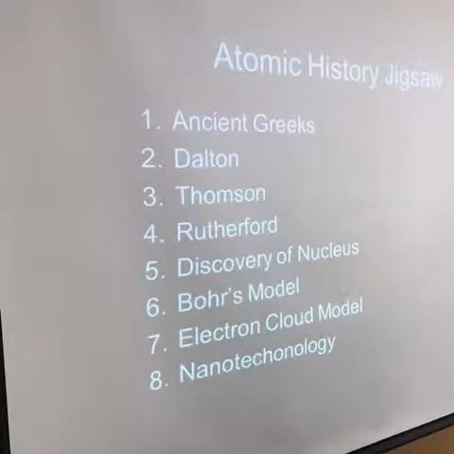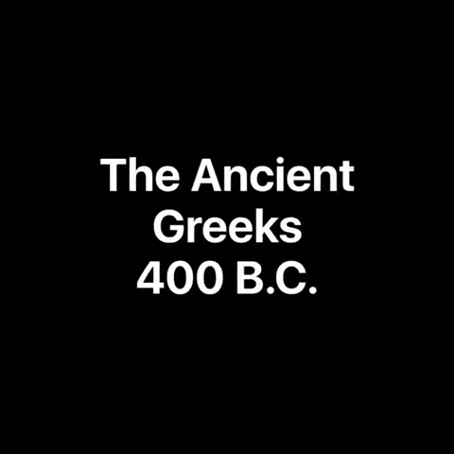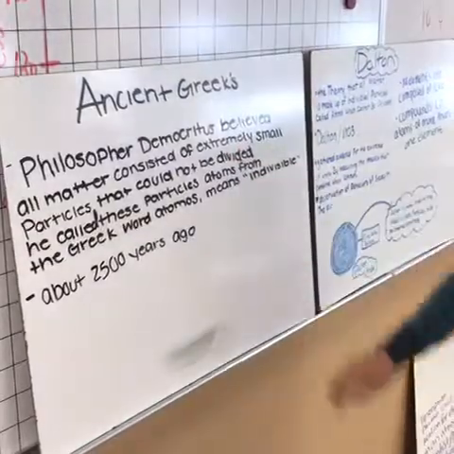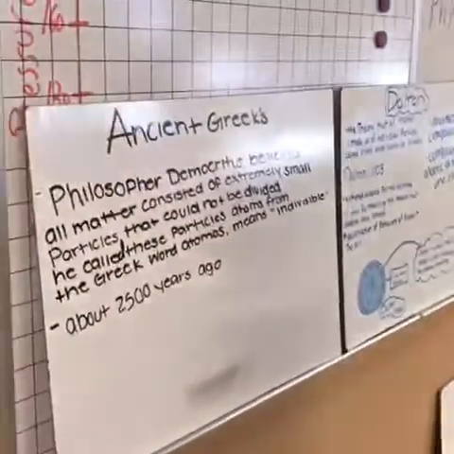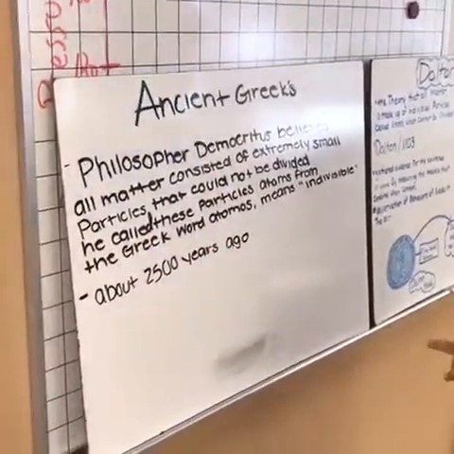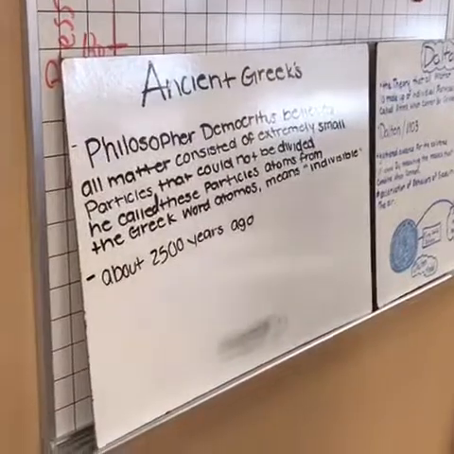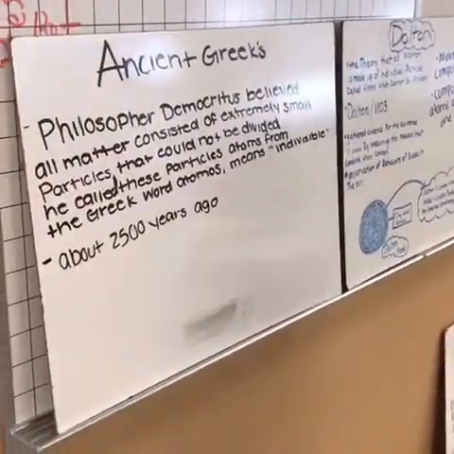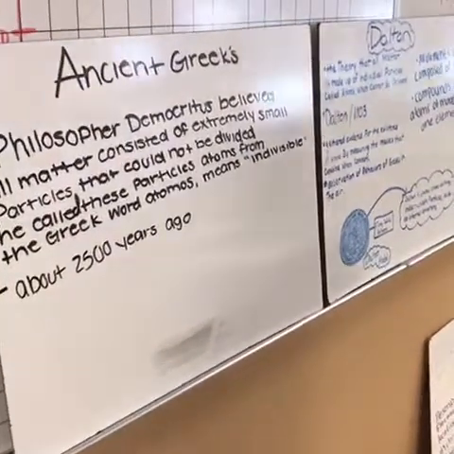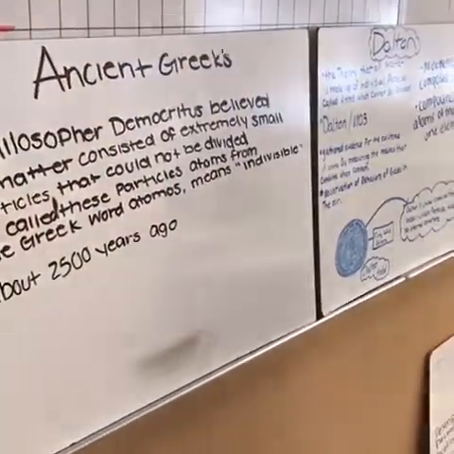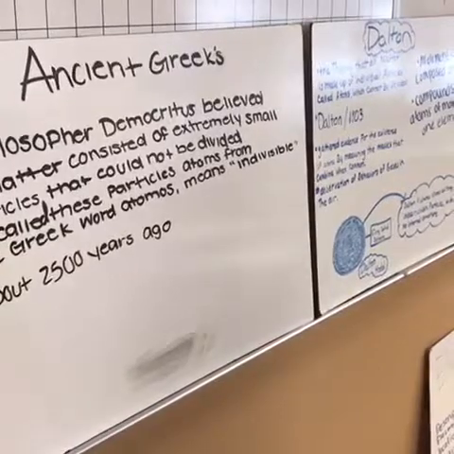Atomic History Jigsaw! Even as far back as 400 BC, the ancient Greeks started thinking about what the smallest piece of matter could be. Ancient Greek philosopher Democritus believed all matter consists of extremely small particles that could not be divided. He called these particles atoms, from the Greek word atomos, which means indivisible. All right, how long ago was that?